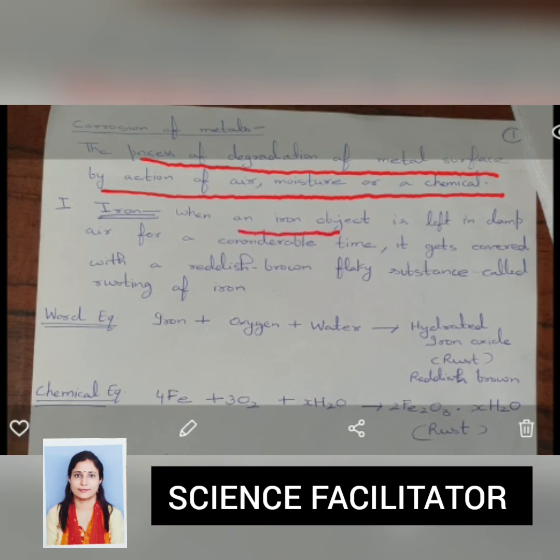When an iron object is left in damp air, means moist air, where both oxygen and water are present, for a considerable time, it gets covered with a reddish brown flaky substance called rust. So if we want to write the equation for the rusting of iron, we need three things: iron article, oxygen, and water. When these three react together, we will get hydrated iron oxide, which is a reddish brown substance and is also known as rust.